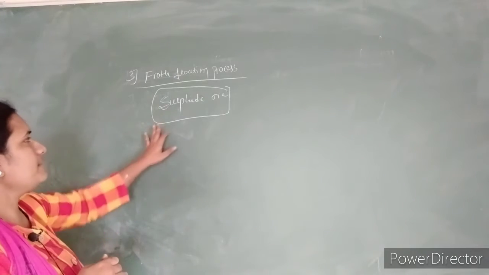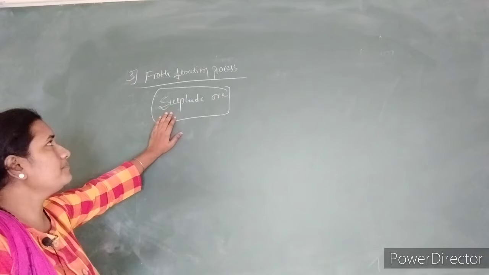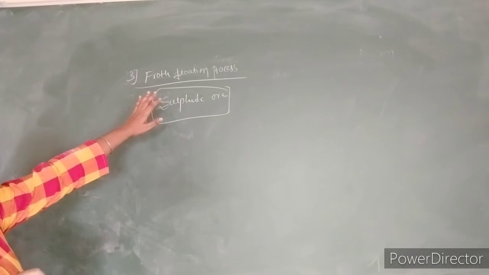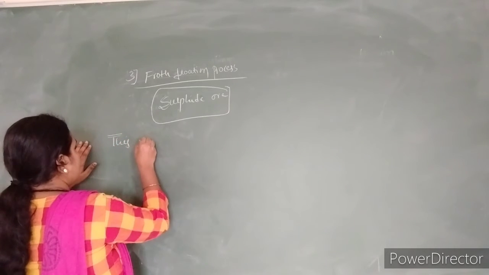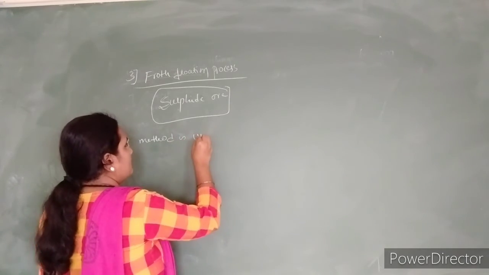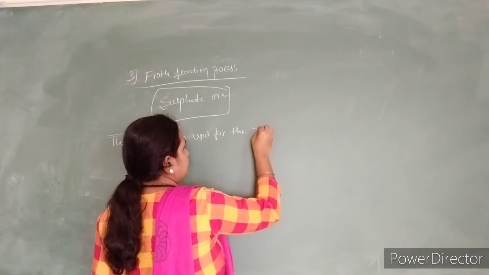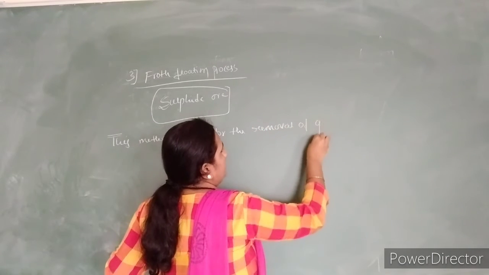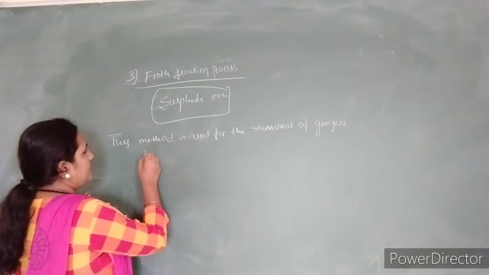Those ores can be purified, meaning we can remove the gangue materials by the froth flotation process. So that is why this method is used for the removal of gangue from sulfide ores.